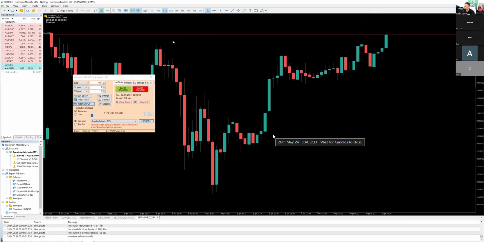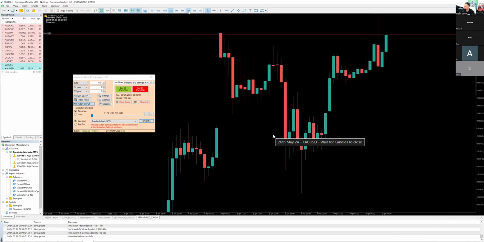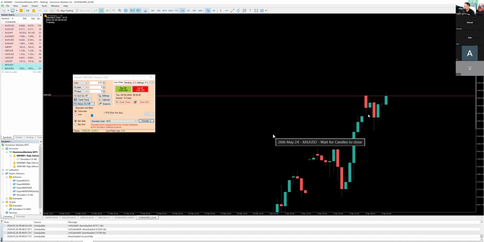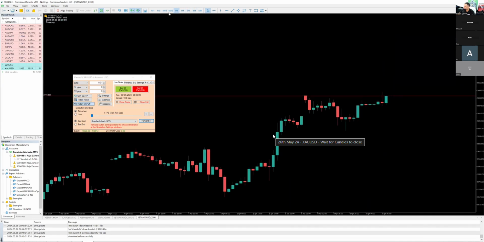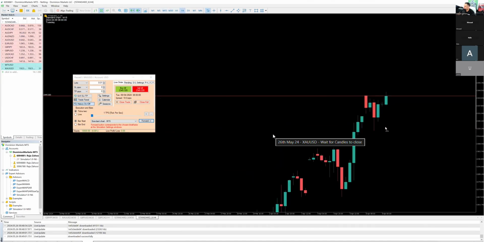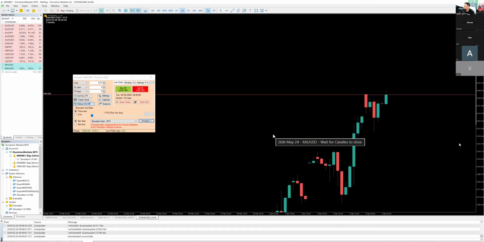And let's scroll this down. So we got the daily time frame. We got the 4-hour time frame. We got the 1-hour time frame. We got the 30-minute time frame. We got the 15-minute time frame. All right. So let's do some analysis starting off with the 4-hour time frame.